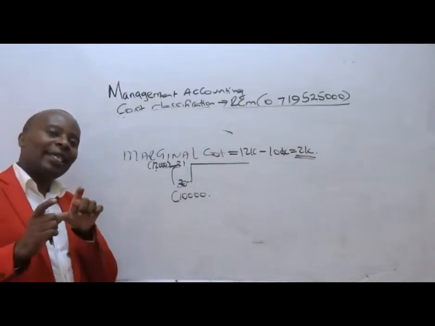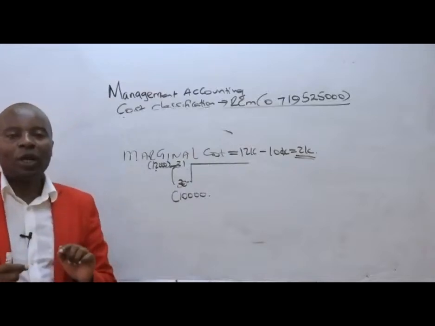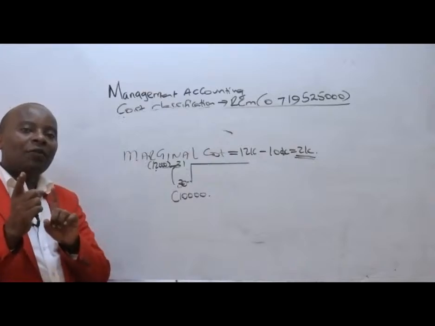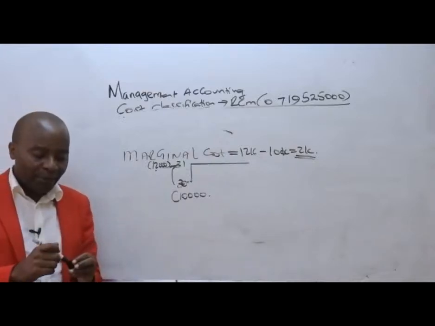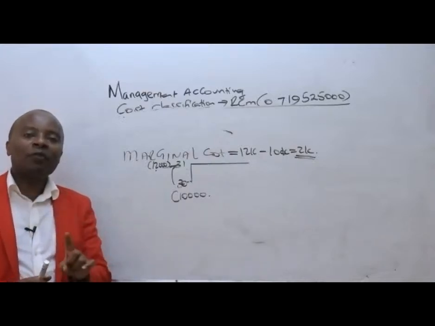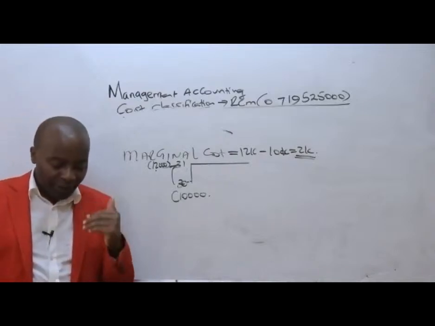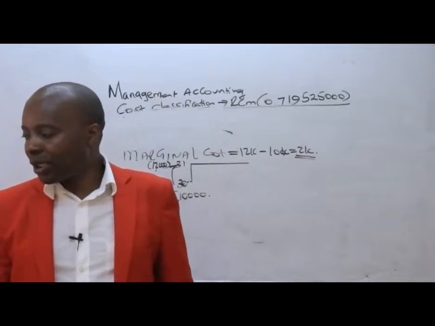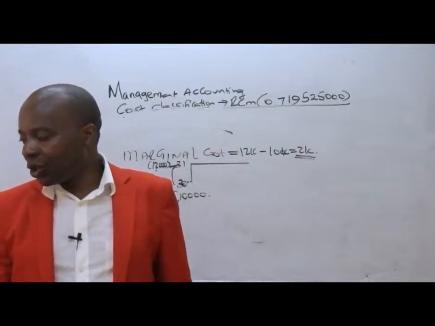Marginal cost is the incremental cost. By how much will our cost increase should we increase our productivity just by 1 unit? Incremental cost is relevant for decision making. We shall be seeing this later. Incremental cost is relevant for decision making. Very important.